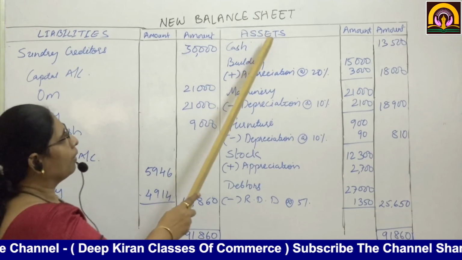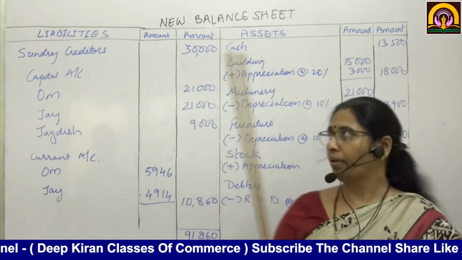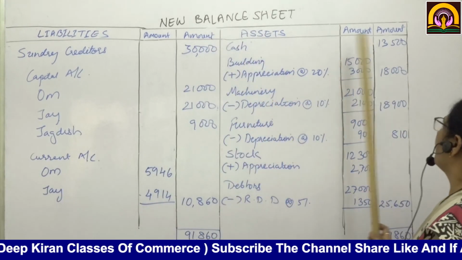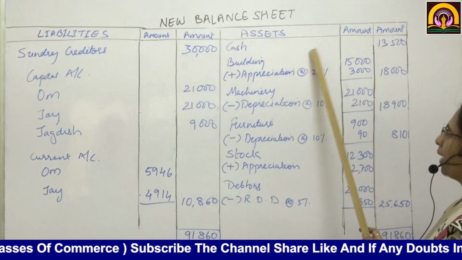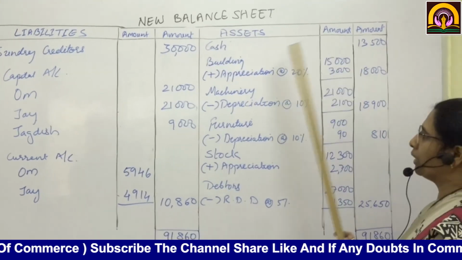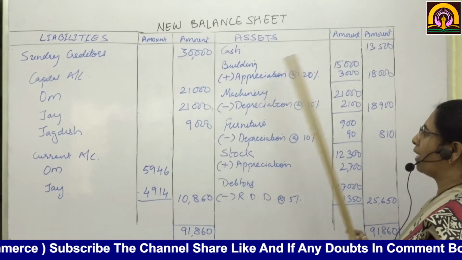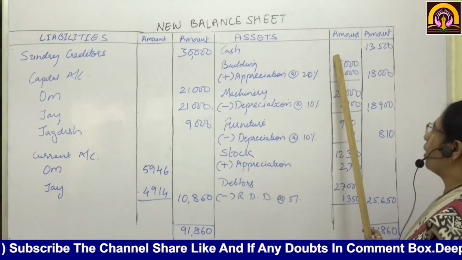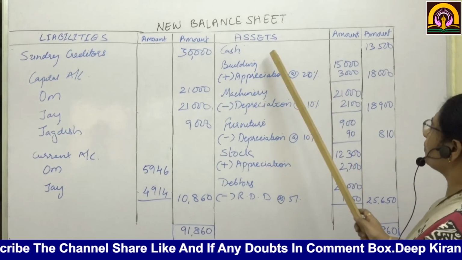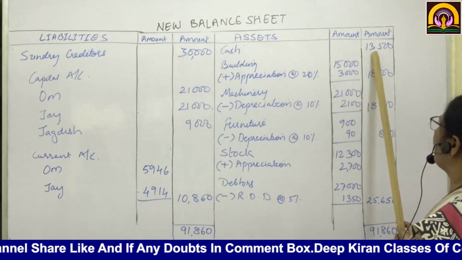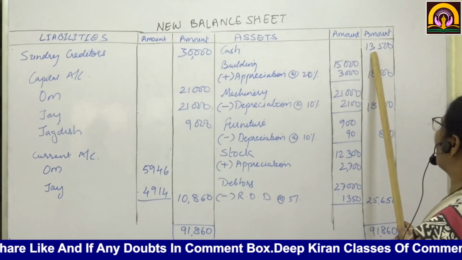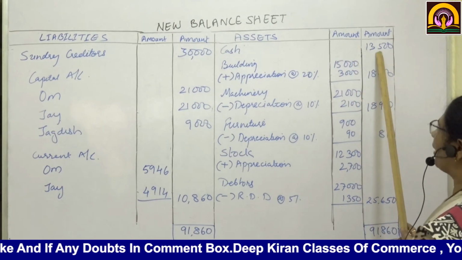Then asset side, see, cash, because cash balance was 3,000, then Jagdish has brought the amount plus goodwill amount, and then 50% is withdrawn. So the cash balance is rupees 13,500.